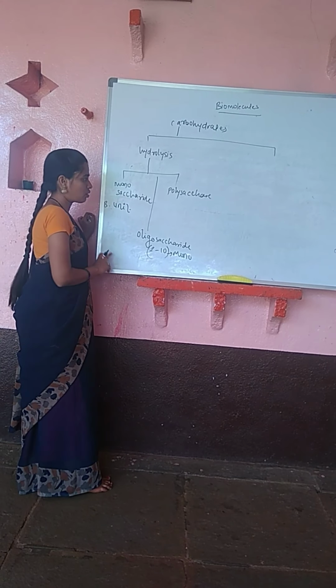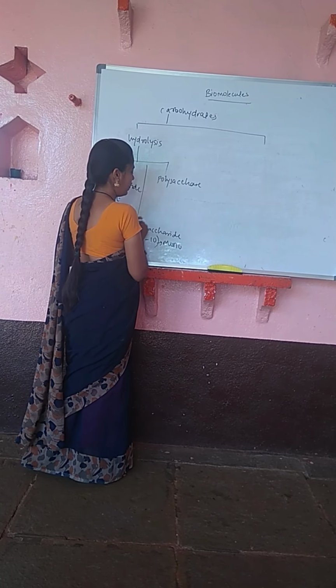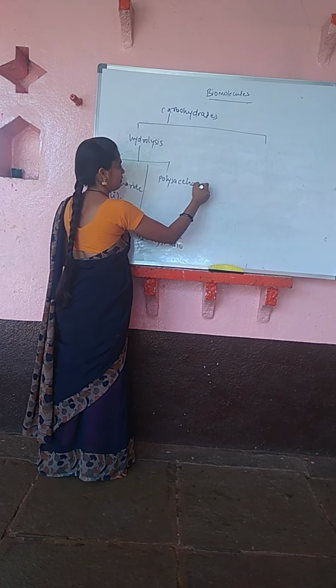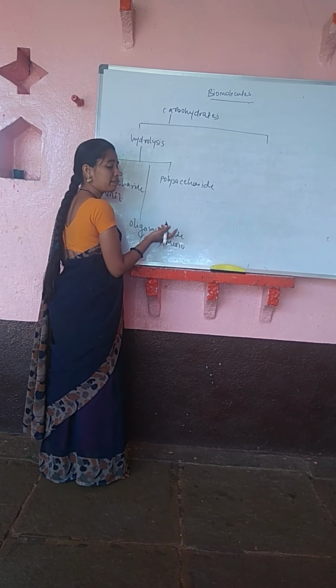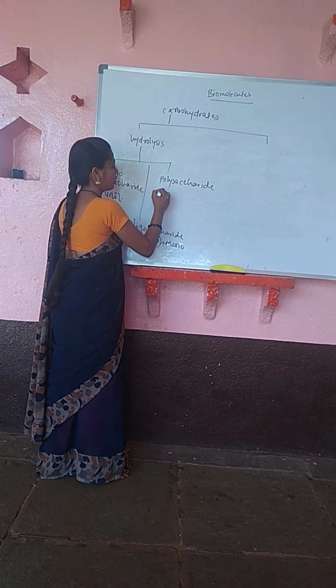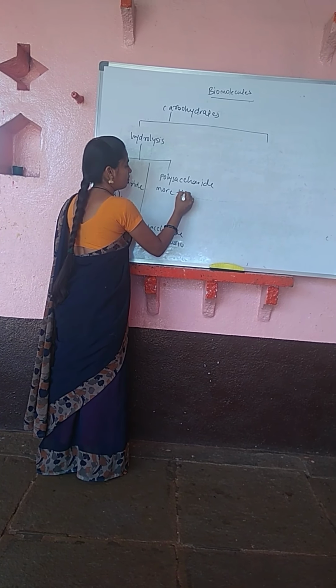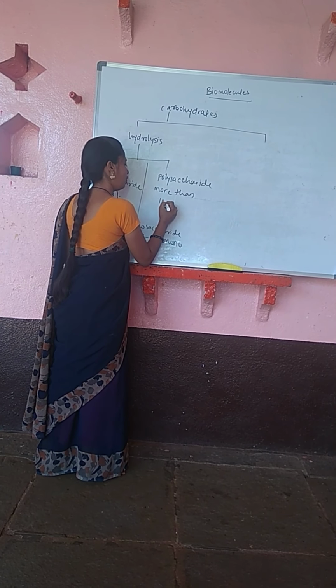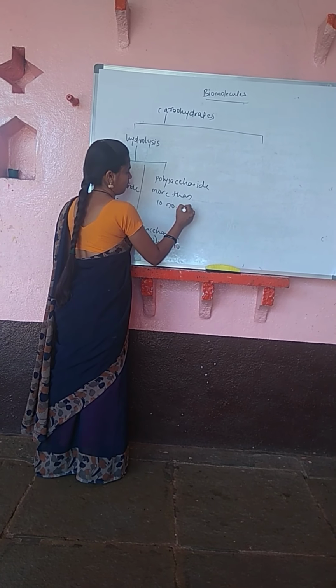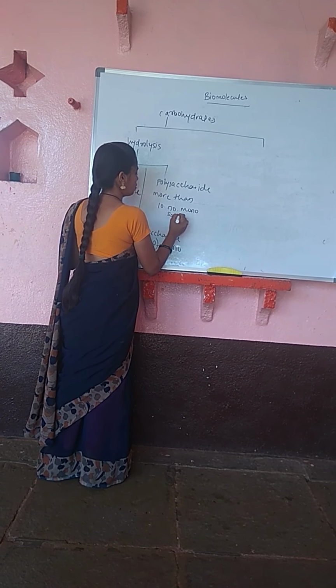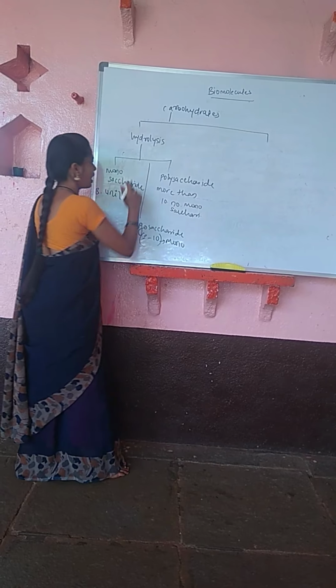which doesn't undergo hydrolysis. In the polysaccharide, what happened? This polysaccharide will undergo hydrolysis. It gives more than 10 monosaccharide. So this one classification is based on the hydrolysis.